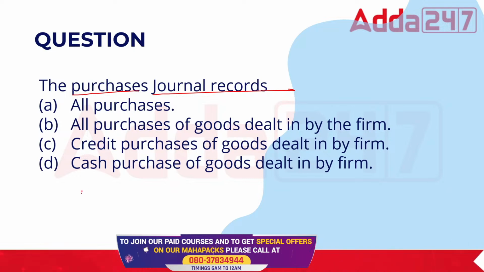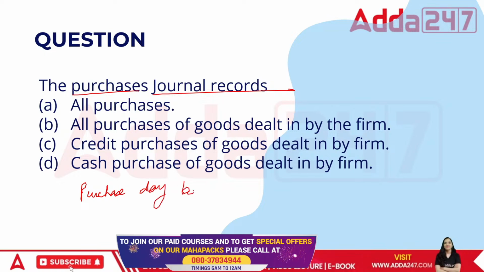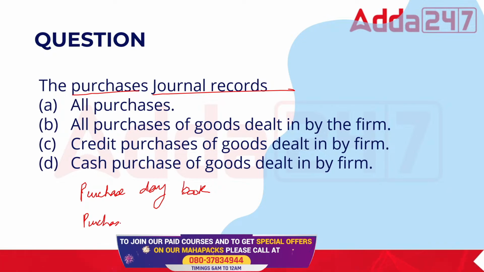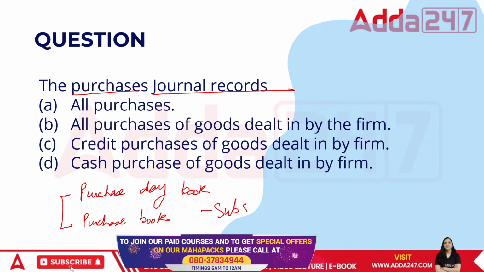See, purchase journal is also called purchase day book. It is also called purchase book. This is actually a subsidiary book.